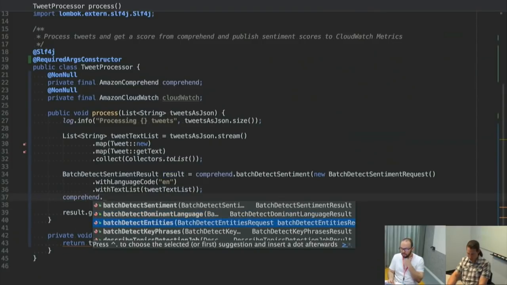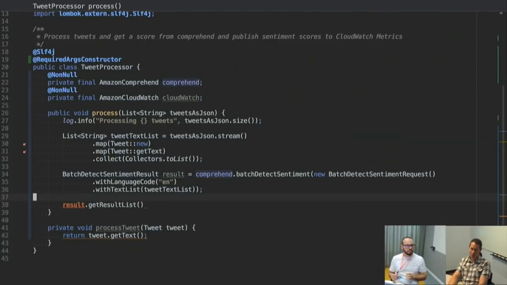So let me see if there's batch detect dominant language. So there is an API for detecting the dominant language. But for now, let's assume it's English, and then we'll add it later, which I understand is culturally insensitive. But for the process of iterative development, let's do that.